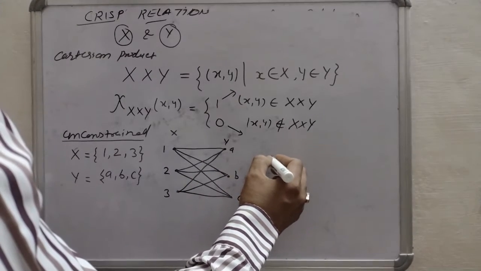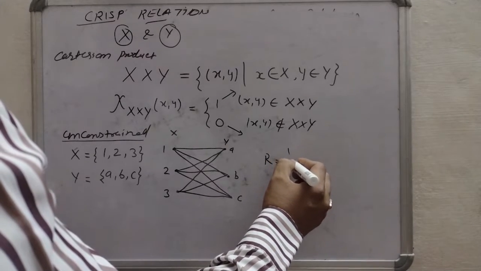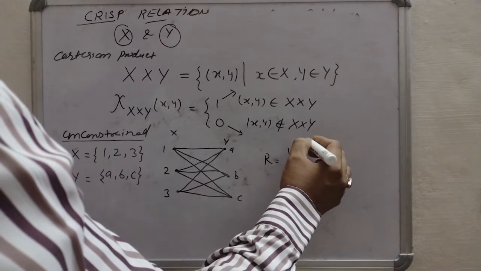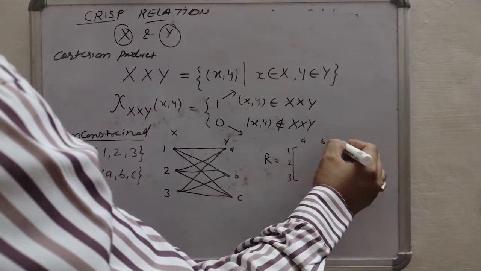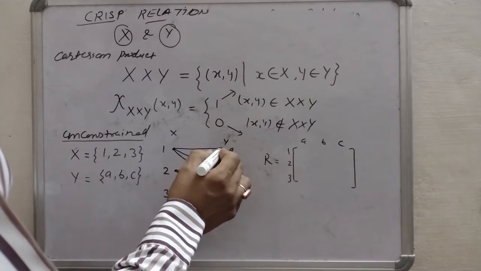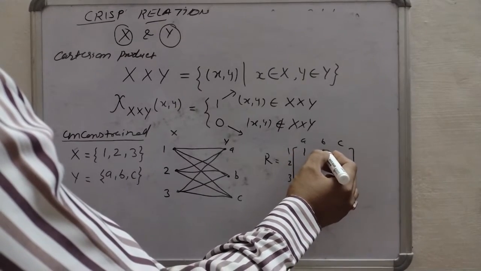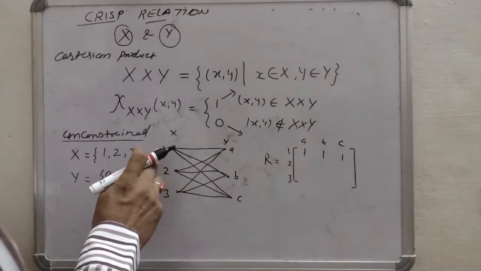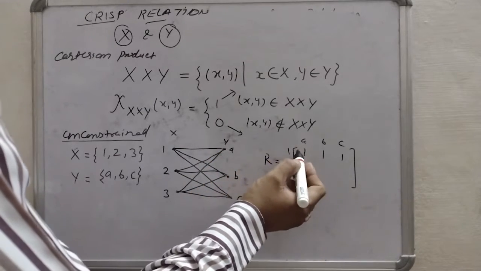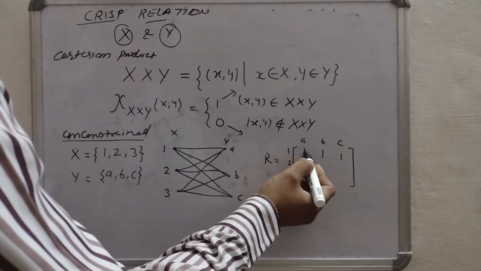So it gives a relation matrix like this one: 1, 2, 3, and here A, B, C. Now 1 to A is completely related, so we will write 1 here. So 1 is related to A, B and C. That's why 1 is related to A, completely related.